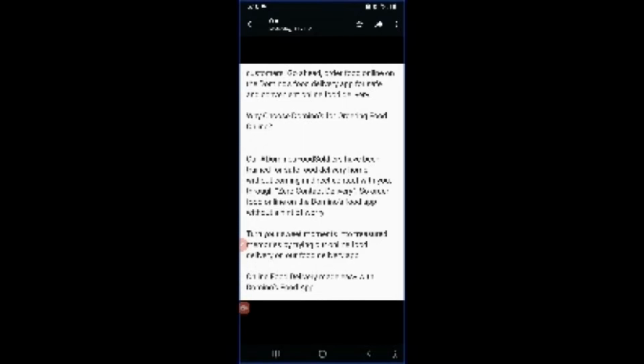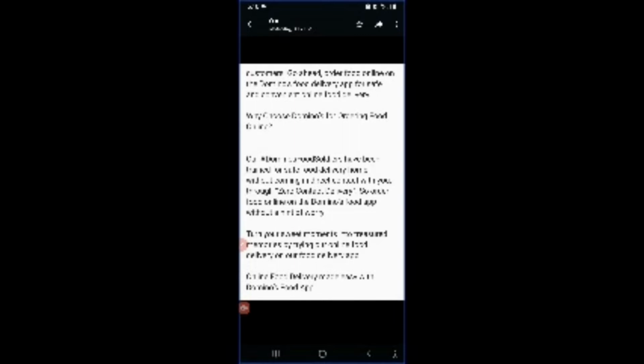This image contains WhatsApp. This image contains screenshot. Text written on the image are the Domino's food delivery app for safe and convenient online food delivery. Why choose Domino's for ordering food online? Our Domino's foot soldiers have been trained for safe food delivery. Back. Double tap to activate. And you hold to long press.